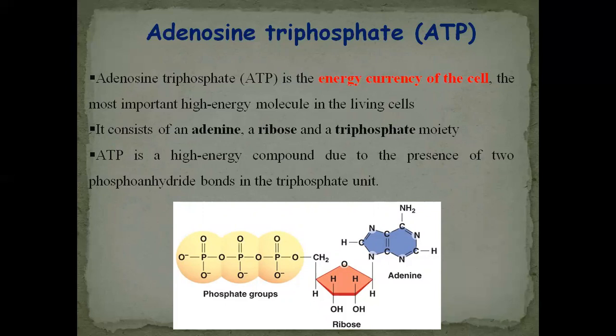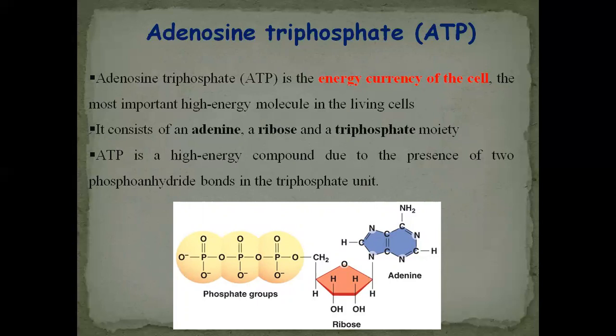So this is the most important compound of biological system for energy production. That is why we are saying that this is the energy currency of biological system. It consists of various parts: adenine, ribose, and triphosphate.